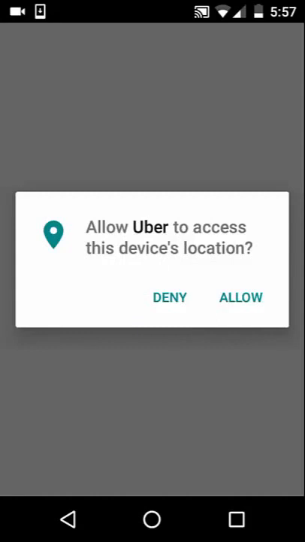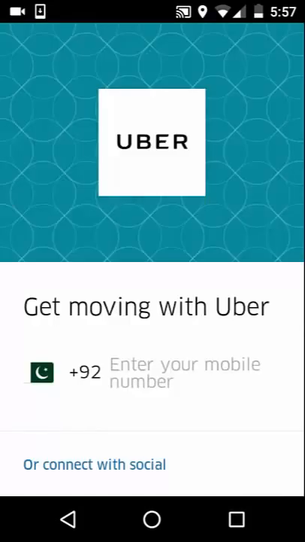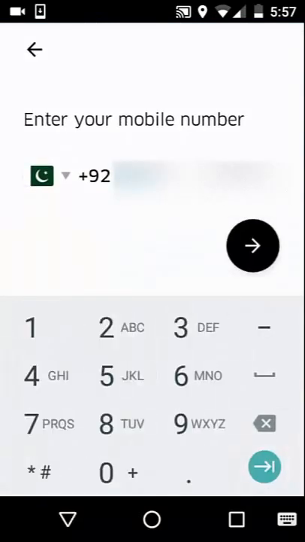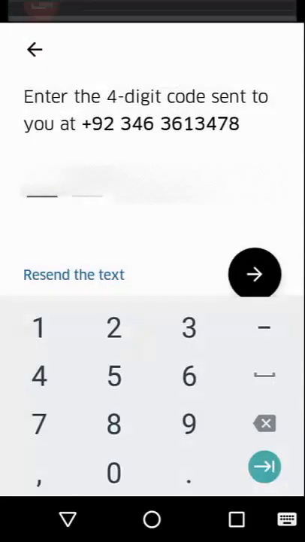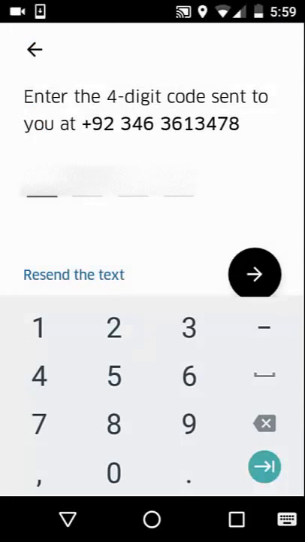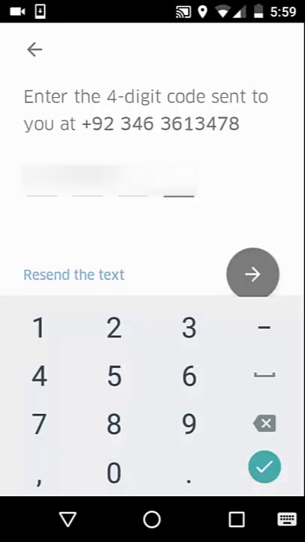Allow location access because without location access application cannot install. Now select your country code and enter your number. Then click Next arrow button. Now you will receive a verification code on your mobile. Enter it here. Then click Next arrow button.